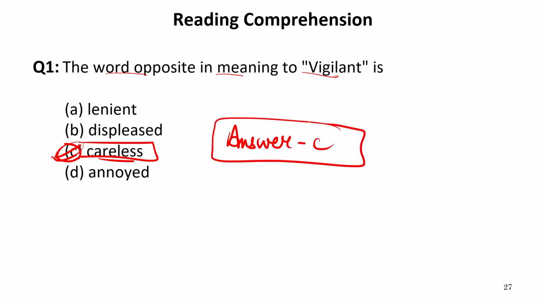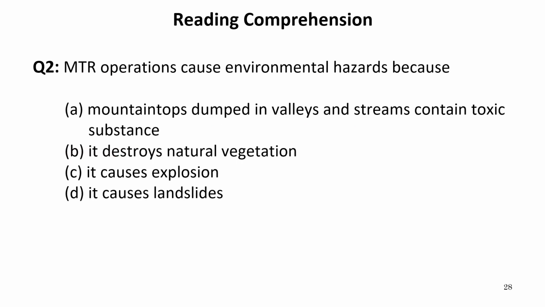Now sometimes it happens that we don't know the meaning of that particular word and we don't know the antonym of that particular word. So we should see this word in the passage and try to analyze the meaning of that particular word with the context of the passage. Now let us move to the next question.